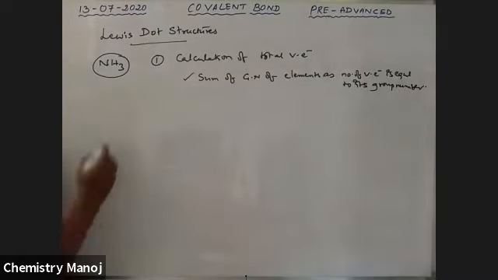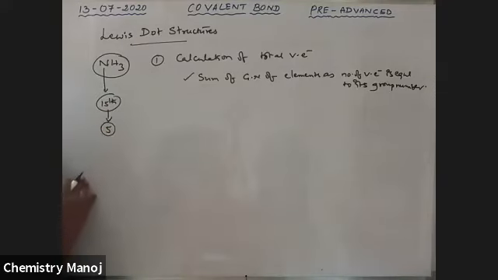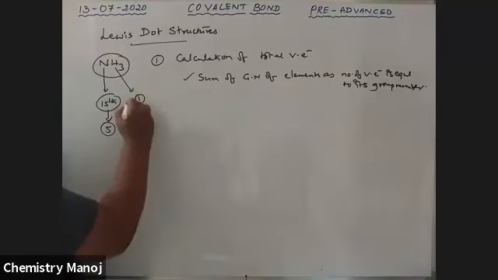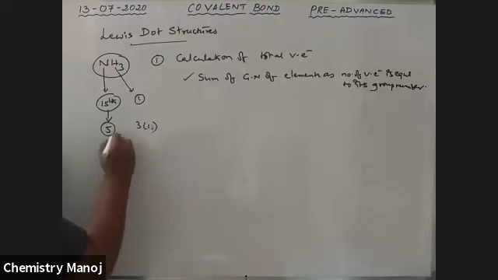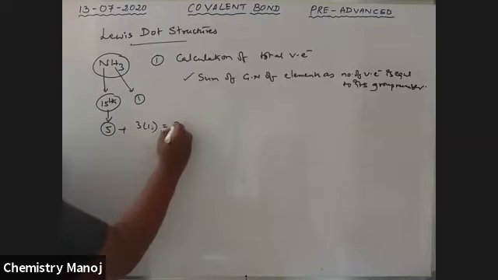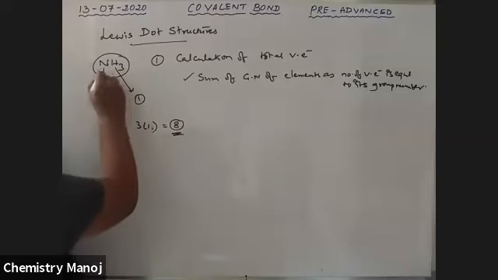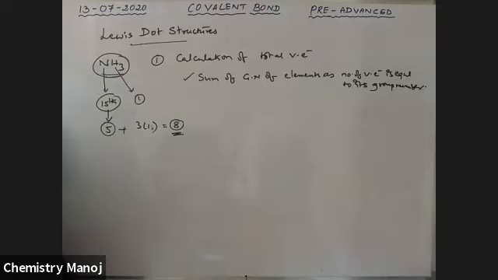Now see here, nitrogen is in the 15th group, our old notation 5th group, and we should use only the old notation. Hydrogen is first group, that is 3 hydrogens, 3 into 1. Therefore 5 plus 3 is equal to 8. Therefore valency electrons in NH3 is equal to 8.